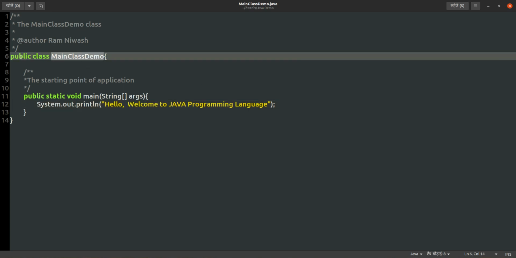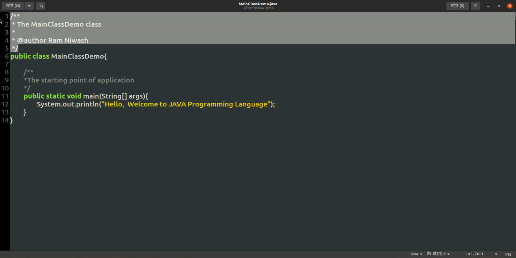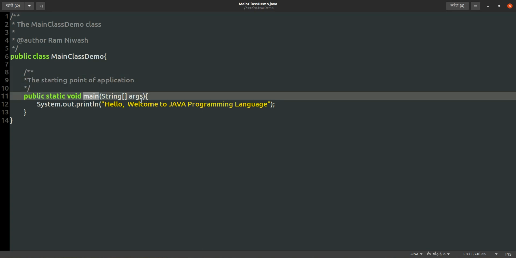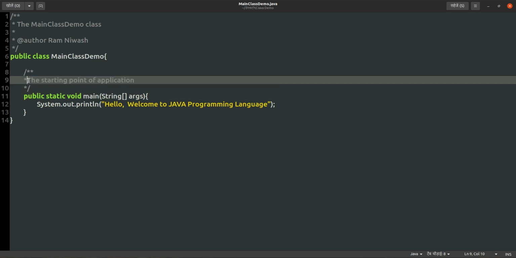This is the comment about this main class, and this comment is about the main method, that is the starting point of any application.